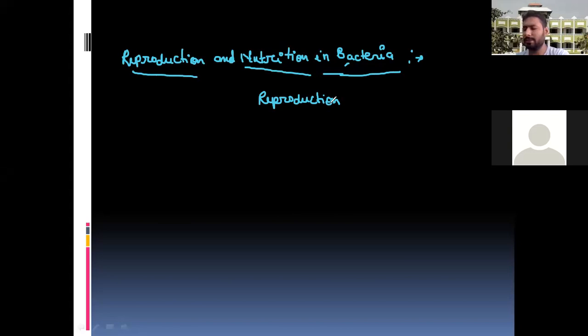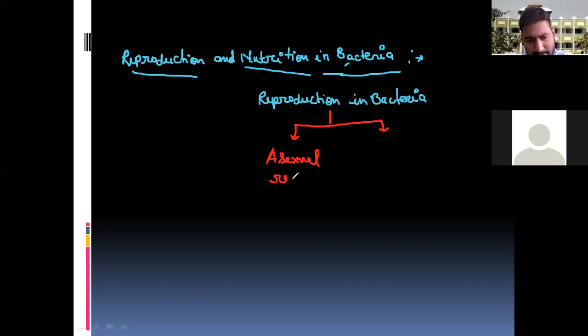Now, reproduction in bacteria. You can see the types of reproduction in bacteria. There are two different types, so I'm drawing them here. The first one is asexual reproduction, and the second is sexual reproduction.